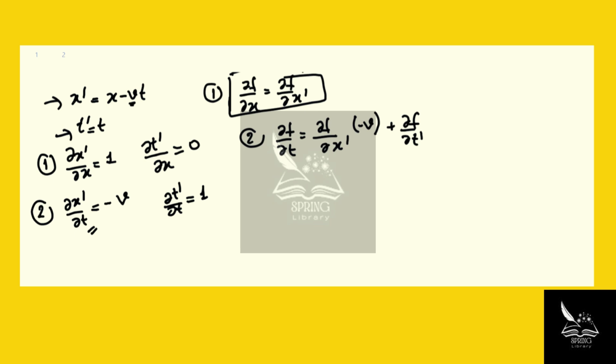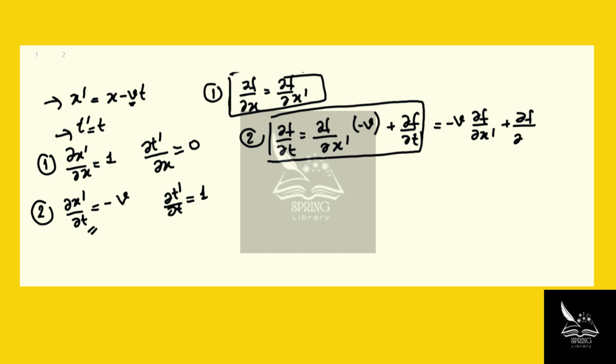dt prime over dt is 1, so I'm not putting any term here. It's just 1, so it's itself. This is what has become of the second equation. If we write it nicely, maybe negative v df dx prime plus df dt prime.